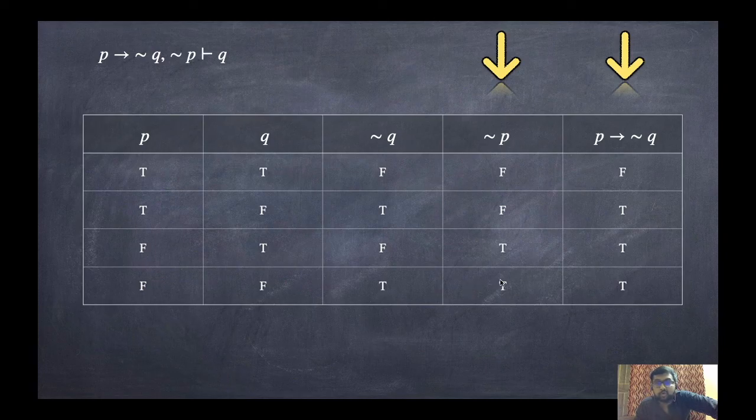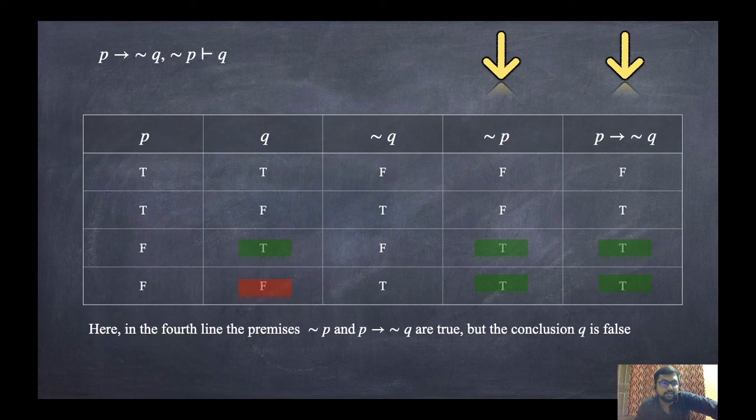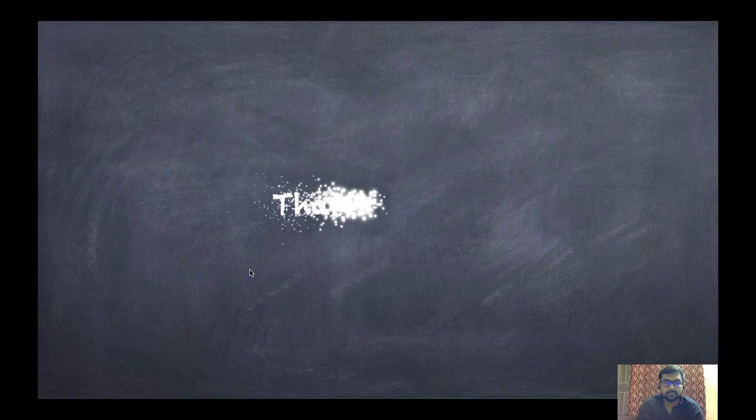In which row are both true? If these two premises are true, then the conclusion has to be true. Here both the premises are true, and the conclusion is Q, so that is also true. Now again here both the premises are true, but the conclusion is false. So this is not valid. In the fourth line, both premises are true, but the conclusion is false. Hence, it is invalid. Thank you.